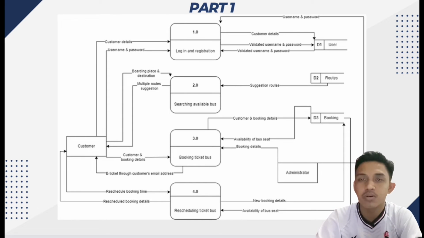So the customer can also reschedule the ticket that they have bought in the system. The customer will choose the ticket that they want to reschedule, and then the system will enable them to change the date of their travel. The system will also show the availability of seats on the day that the customer wants to change the departure to. Then all of the data of the updated bus ticket will be stored in the booking data store. The updated bus ticket will then be sent back to the customer.